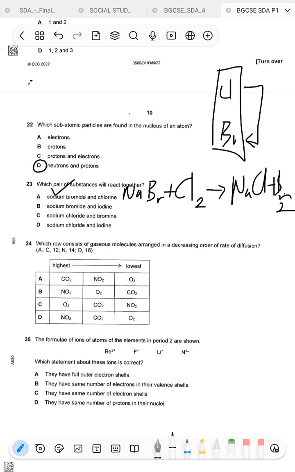What about bromine and iodine? Now iodine is somewhere here and then bromine is on top. So in this reaction, NaBr plus I2 is not going to be possible because iodine is less reactive than bromine. So therefore it can't displace the bromine there.